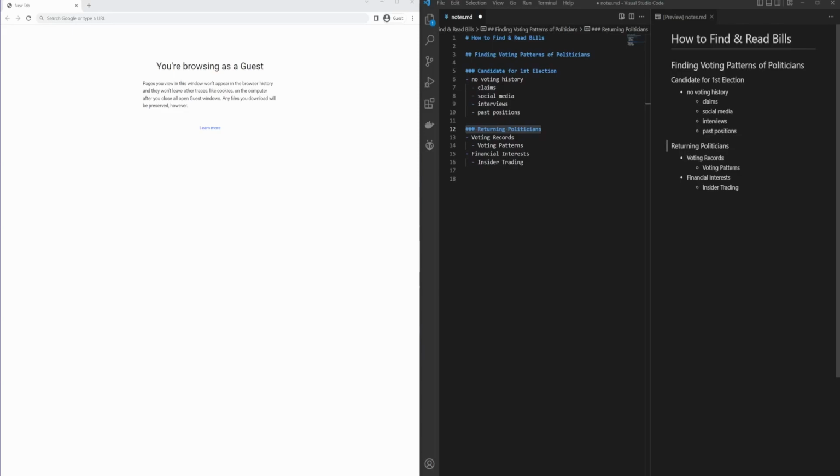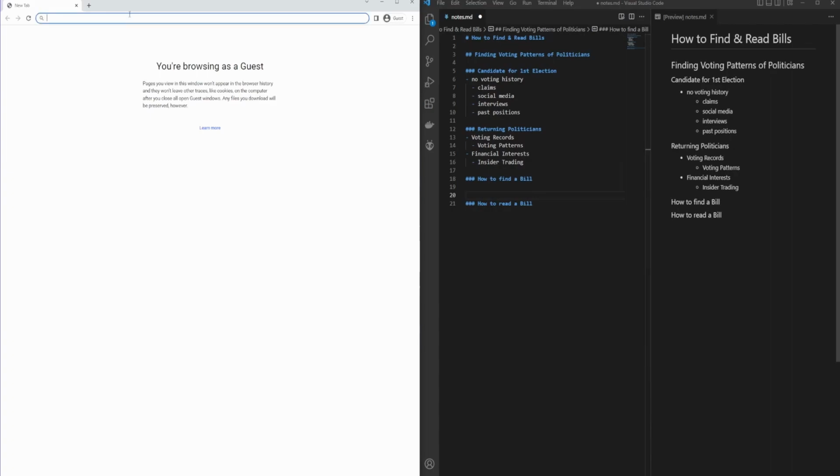So we've discussed how to find the voting patterns of a legislator in the United States of America. Now, how can we look up the actual content of those bills rather than the title of the bills, which can be deceiving despite efforts to prevent them from being deceiving? So here what we're going to do in this segment is we're going to learn how to find a bill and then how to read a bill. So let's start by how to find a bill.